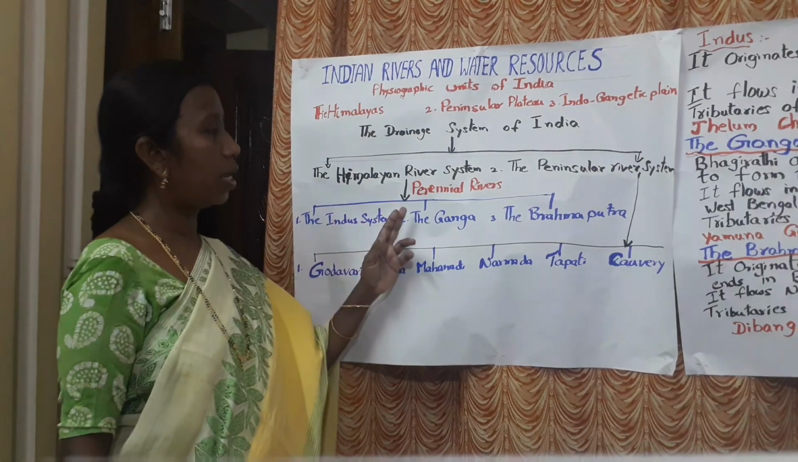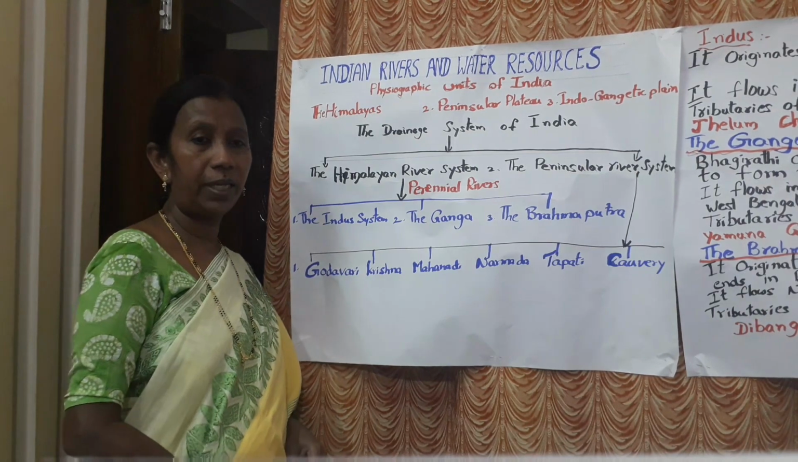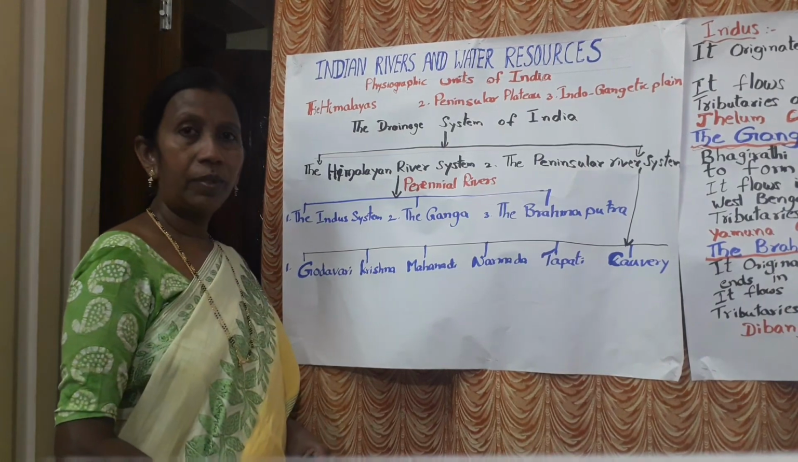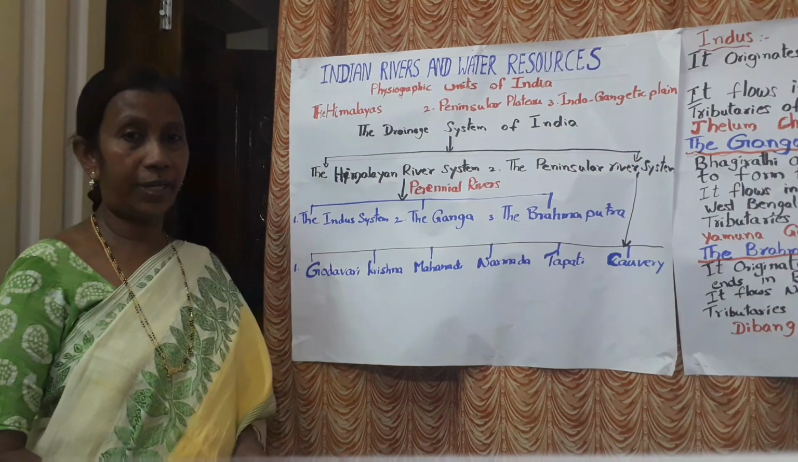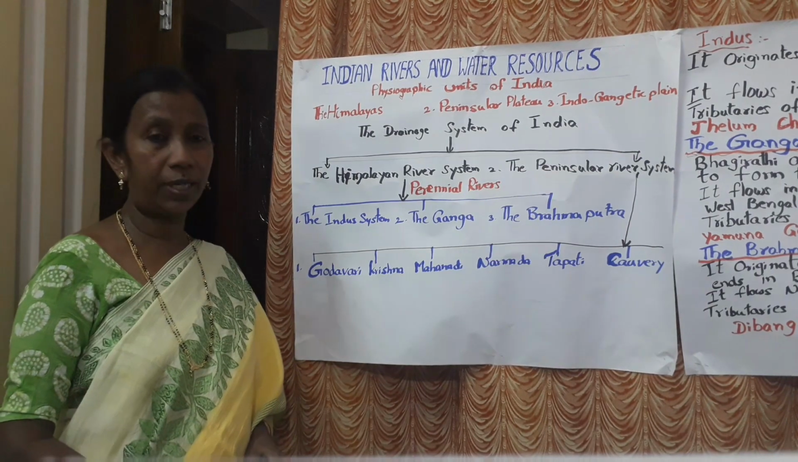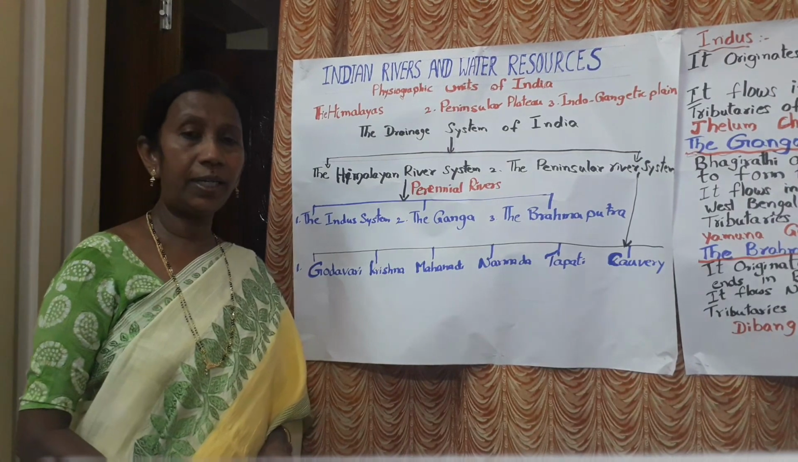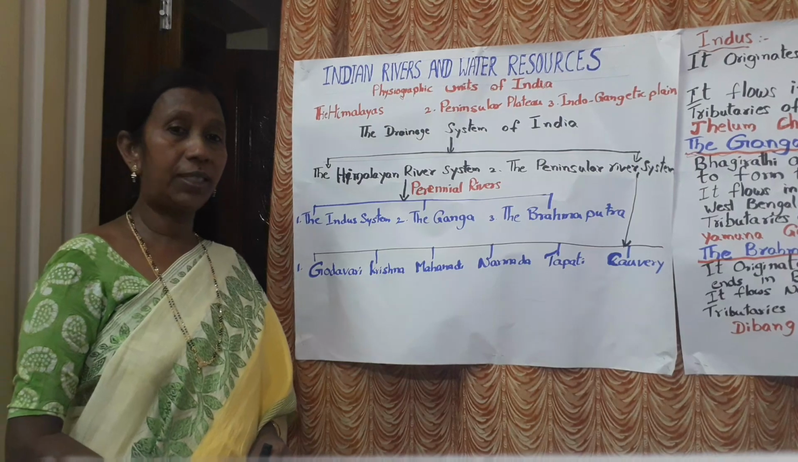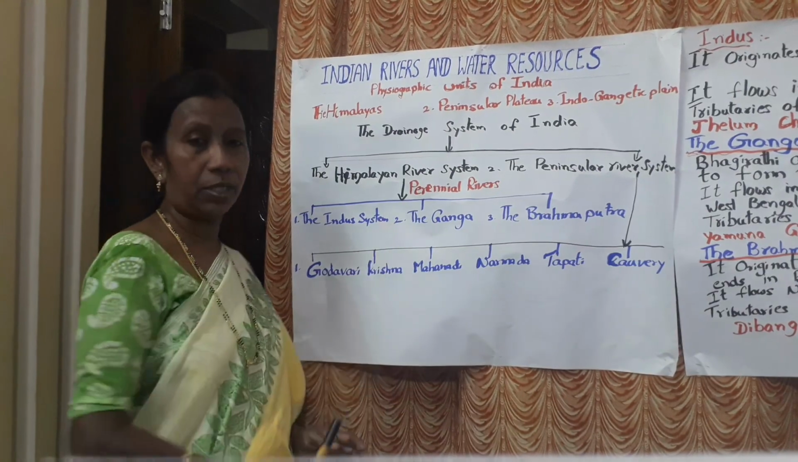The Himalayan rivers are called perennial rivers. Do you know what is the meaning of perennial rivers, children? The perennial rivers are nothing but the rivers that flow 365 days. Means we can see water for 365 days. Generally in the rainy season all the rivers will be flowing. Then what about the other seasons? In other seasons also the water will be flowing in perennial rivers.